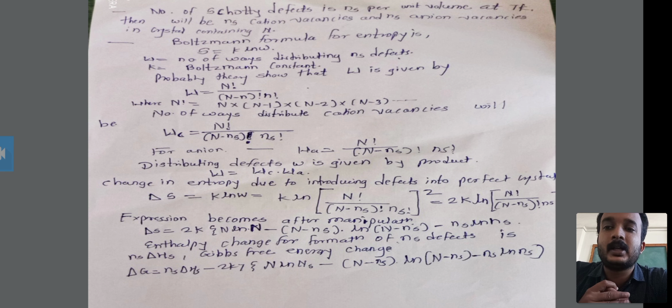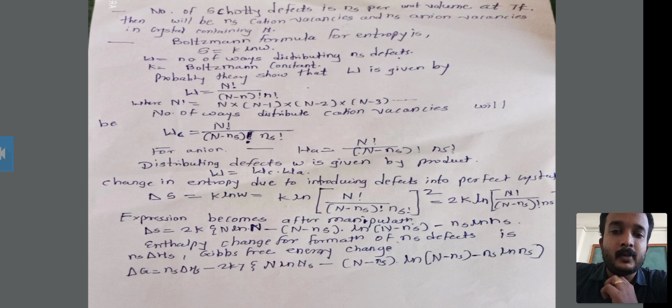This means the crystal contains nitrogen, and in this crystal there is formation of Schottky defects of cation vacancy and of anion vacancy.